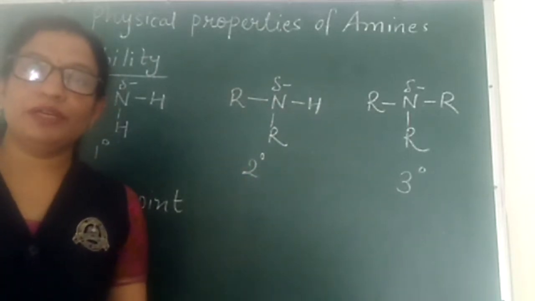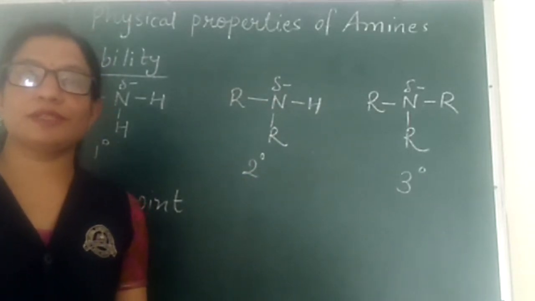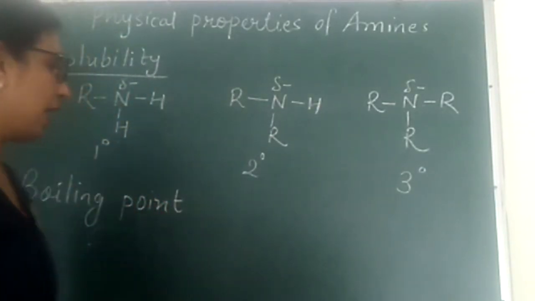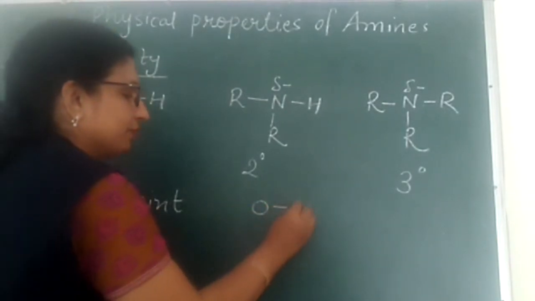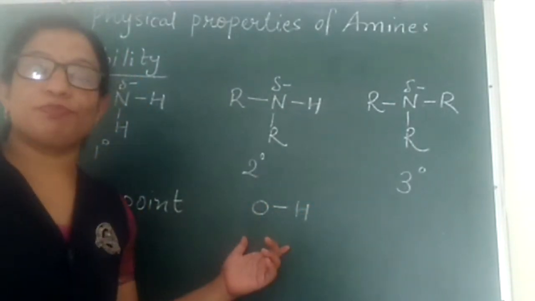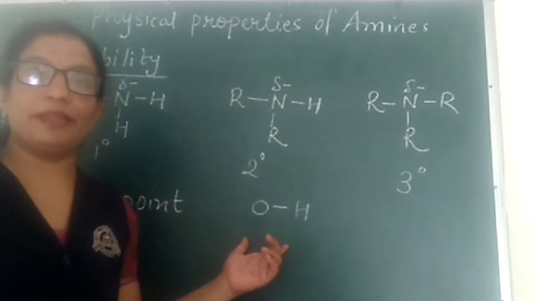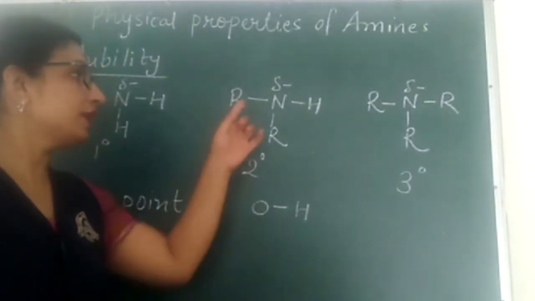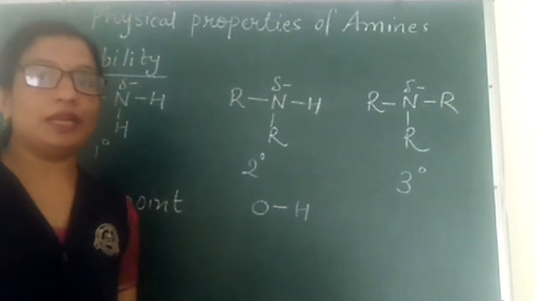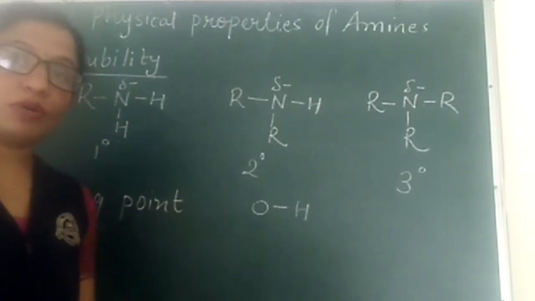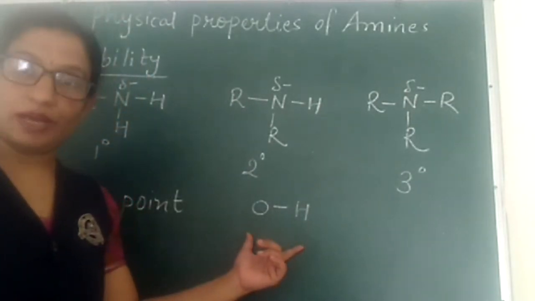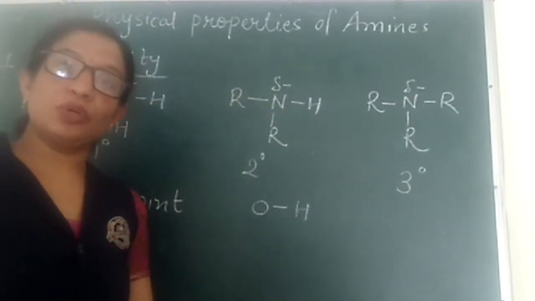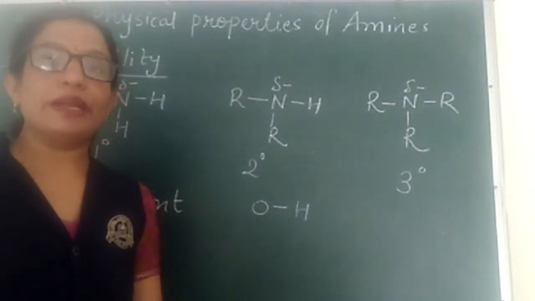But if we compare the solubility of amines with that of alcohols, alcohols, we know, have the OH bond in them. Alcohols have OH as the functional group. And the electronegativity of oxygen is more than the electronegativity of nitrogen in amines. That is why in alcohols, the OH bond is more polar as compared to the NH bond in amines, and alcohols are more polar than amines.